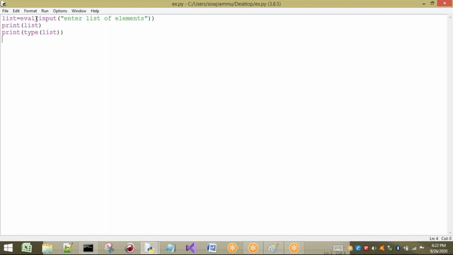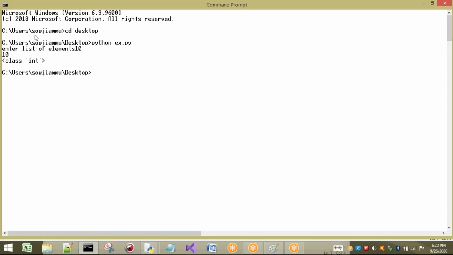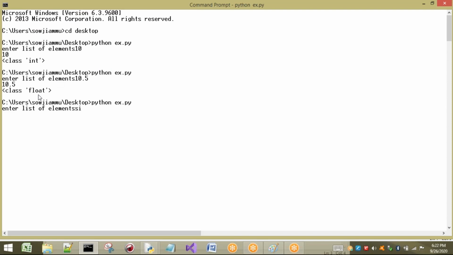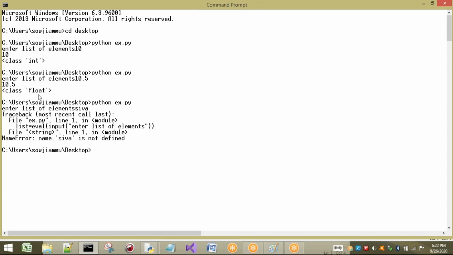Because why is it taking int type here? It can take any type, because here I am using eval. In the next example, I am going to take float type. Float type also will be taken here. So see, float type. If I take some other string type also, it will take.